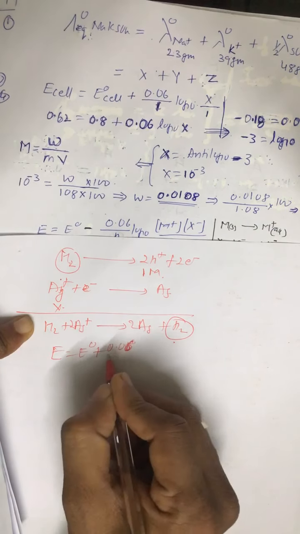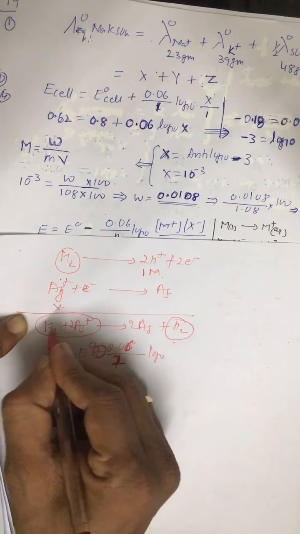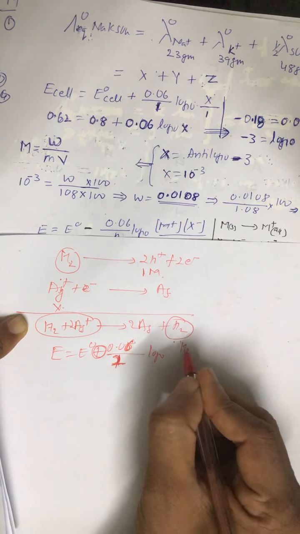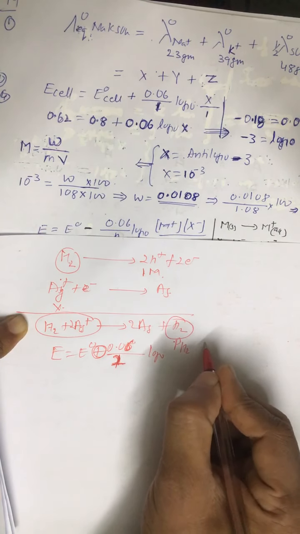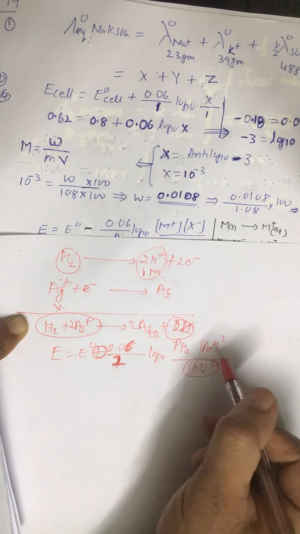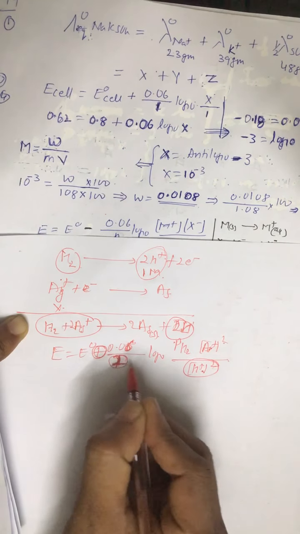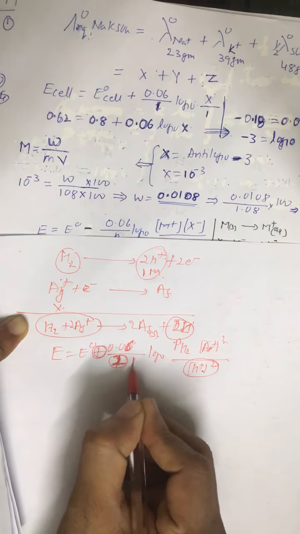Log of reactant, since it is positive sign, it is reactant H2, the pressure of hydrogen, into Ag positive the square, upon, we are getting Ag, that is solid, so you don't have to consider, and this is twice H positive, so H positive the square. Now since H positive is 1 molar, you can ignore this. Alright, so we are left with Ag positive the square, or if you consider it 1, then the square goes. Alright, so this is the relation which we have used.